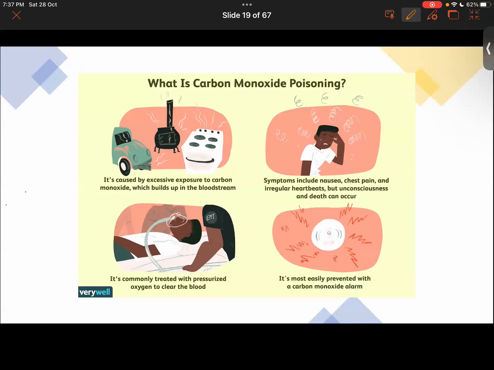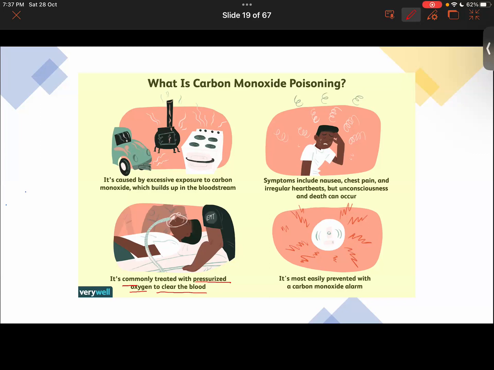Then look, what is basically carbon monoxide poisoning? In order to cure this problem, what needs to be done? The common treatment for this is that oxygen has to be provided to the body with a pressure. Commonly treated with pressurized oxygen to clear the blood. So हम pressure के साथ oxygen provide करते हैं body को, so that carbon monoxide will be exhaled out of the body.